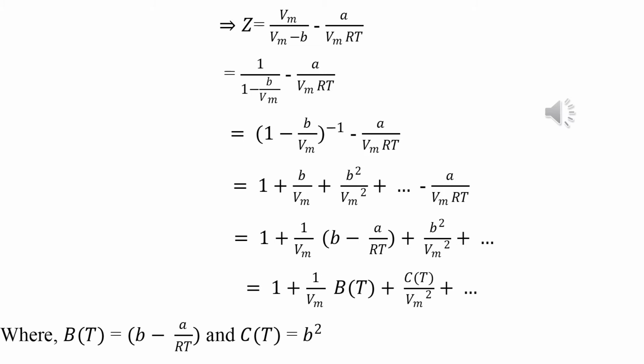And if we write B minus A by RT as a function of T, that is B of T, it is called the second virial coefficient. We get 1 plus 1 by Vm into B of T, plus C of T by Vm square, where C, the third virial coefficient, is also a function of T. It is written with T in brackets, which is nothing important. This is the second virial coefficient B, and next is the third virial coefficient C, where B equals B minus A by RT and C is equal to B square.